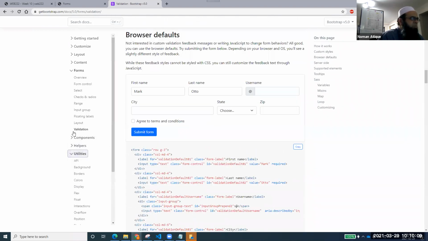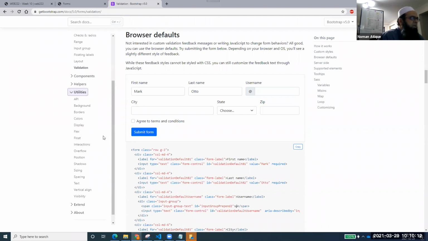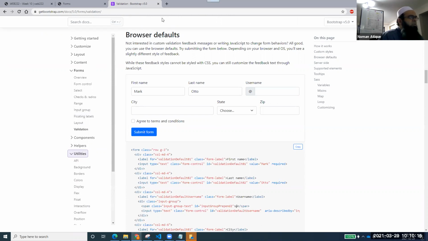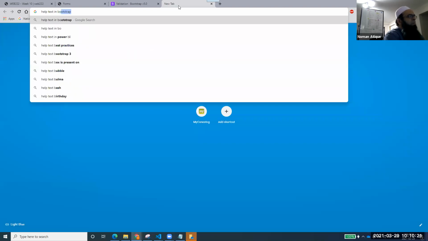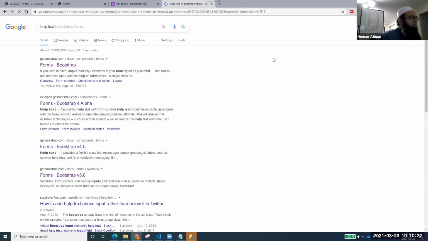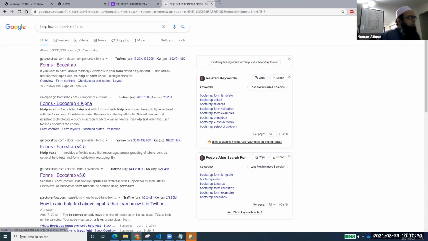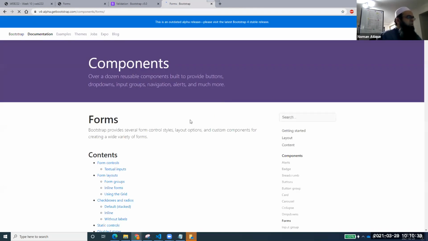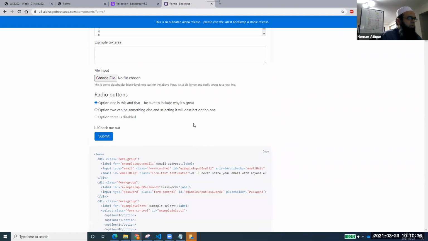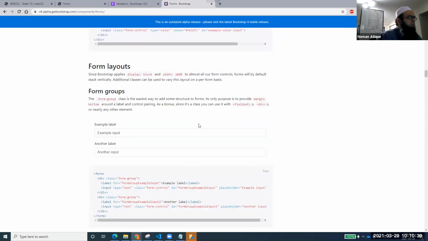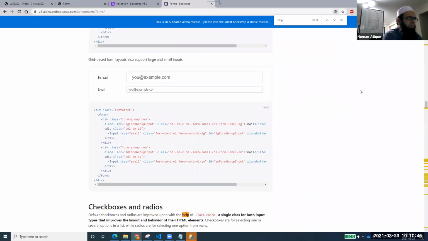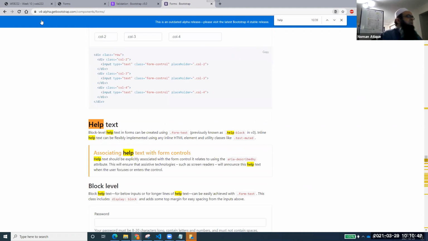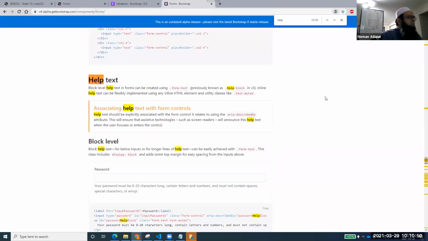Maybe sometimes in the utilities, and sometimes it happens that in a few of the latest versions of Bootstrap, they are just leaving out the help text in Bootstrap forms. Sometimes it happens that it is maybe not supported in 5, and maybe it was supported in 4, because you see that sometimes 4 will show you form controls, because there are few things that are still in use. Okay, help text. This is here. So you see that this is I think Bootstrap 4 maybe, but anyhow this should work with us as well.